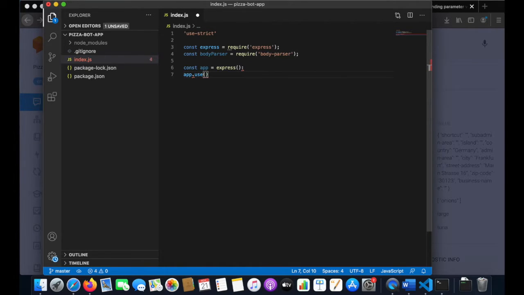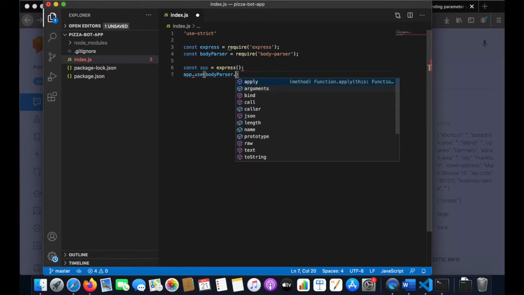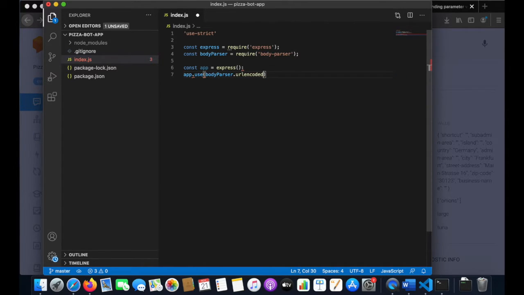app.use body parser.urlencoded extended true. app.use body parser.json, and so we define our webhook now. Let webhook equals